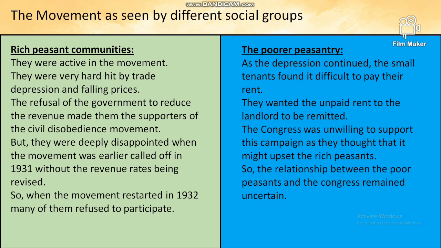And what about the poorer peasantry? As the depression continued, the small tenants found it difficult to pay their rent. They wanted the unpaid rent to the landlord to be remitted. The Congress was unwilling to support this campaign as they thought that it might upset the rich peasants. So if they try to help the poor peasants, the rich peasants are going to be upset with them. So the relationship between the poor peasants and the Congress remained really uncertain.